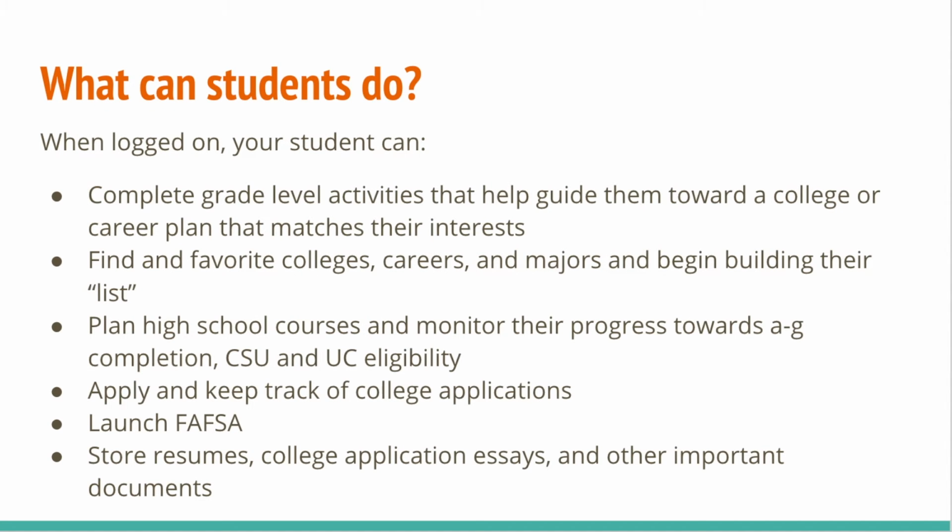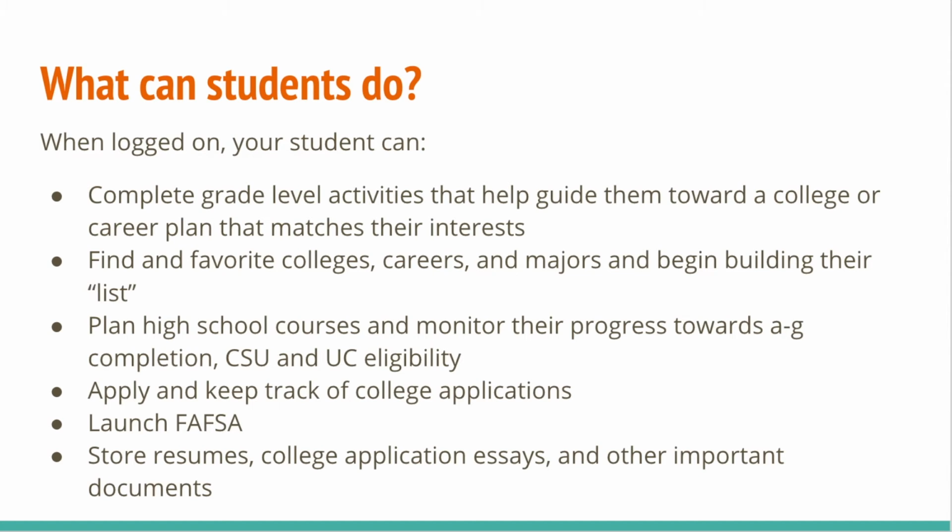So what can students do? Aside from what we just talked about on the previous slide, and some of the things that we're actually going to be doing this year, and I'll go over that in just a second, as far as our goals for each grade level. Students are able to complete grade level activities that help guide them toward a college or career plan that matches their interests. So there's a variety of different activities that students can complete. Again, it's really just getting them to think about what some good options might be for them and helping them map out their plan.